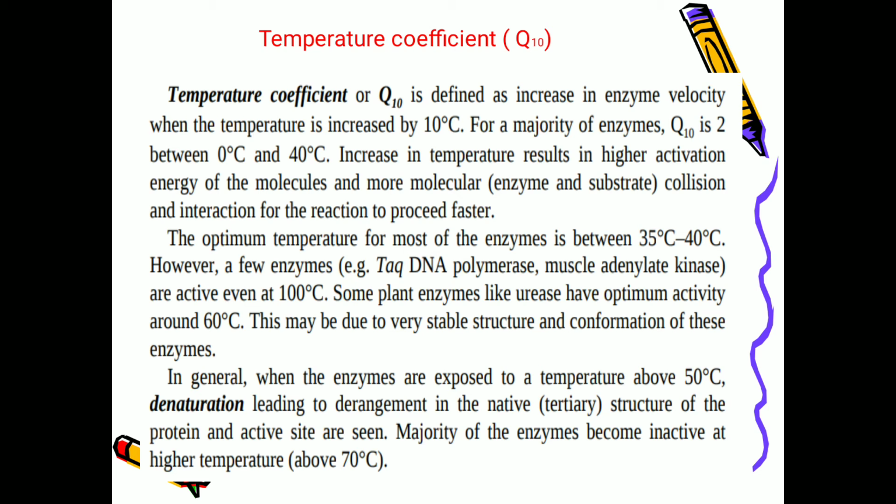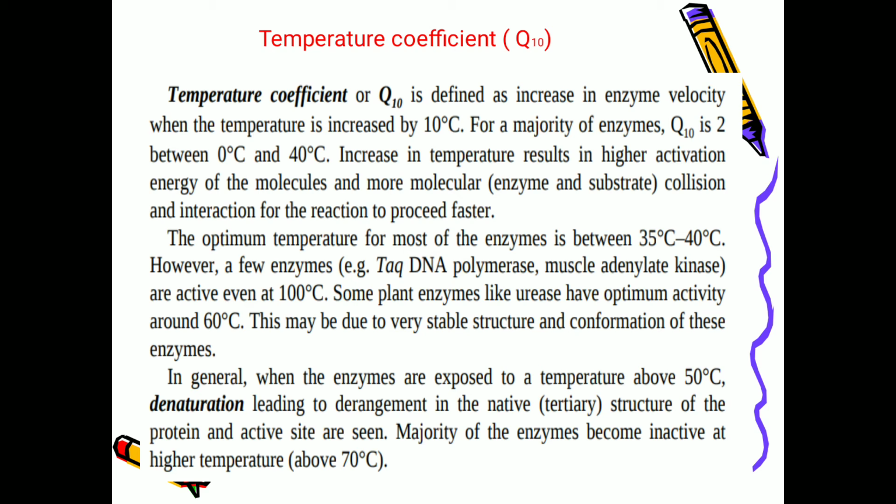What is our body temperature? 37 degrees centigrade. So most enzymes have their optimum temperature, at which the rate of the reaction is highest, between 35 and 40 degrees centigrade. However, a few enzymes, for example Taq DNA polymerase and muscle adenylate kinase, are active even at 100 degrees centigrade.